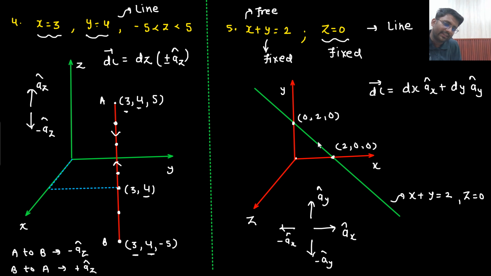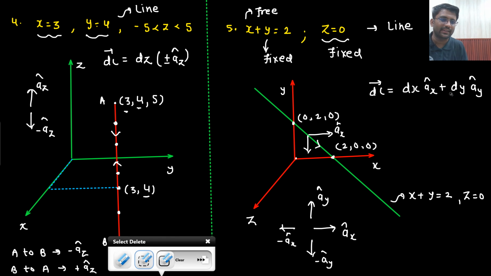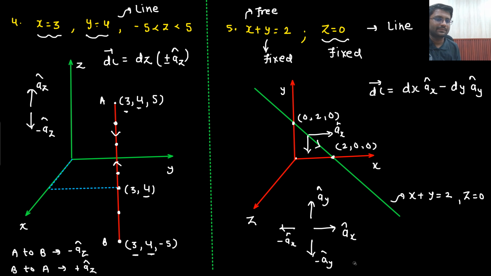So let's say if I am moving like this, what does that mean? That means in x direction I am moving here and in y direction I am moving here. That means plus ax minus ay. So I will write down dx ax plus dy minus ay. And if I am moving upward, what does that mean?